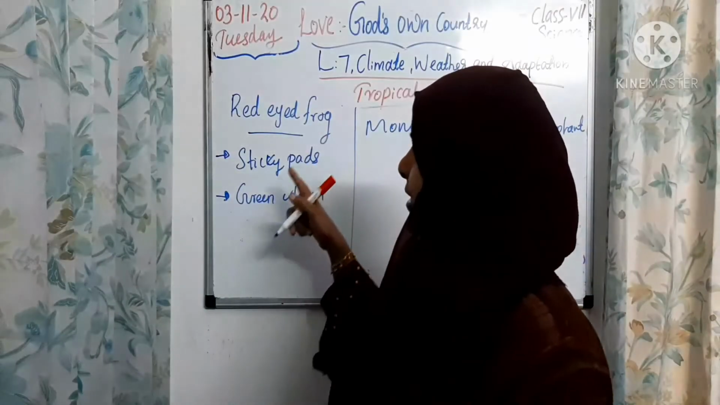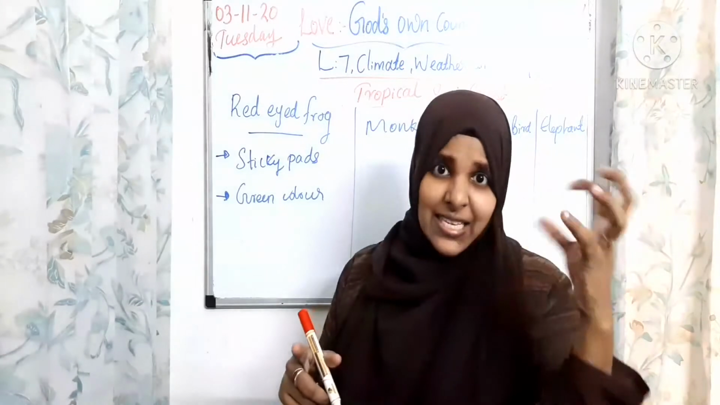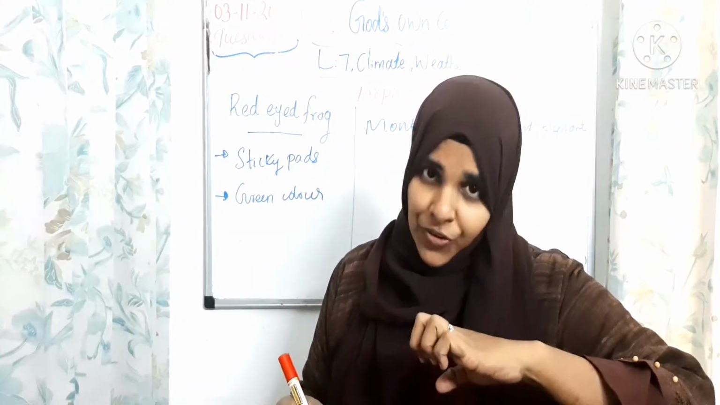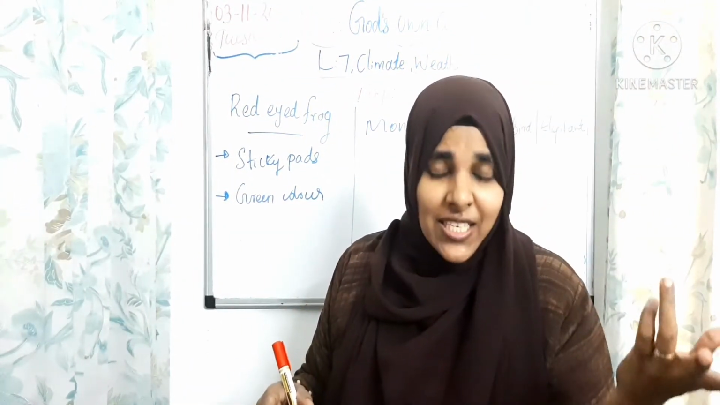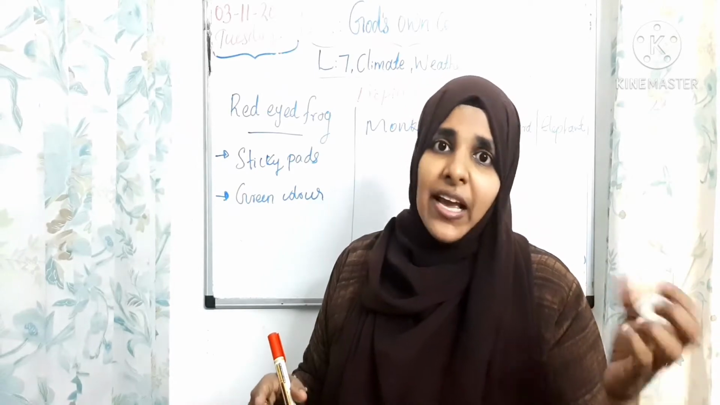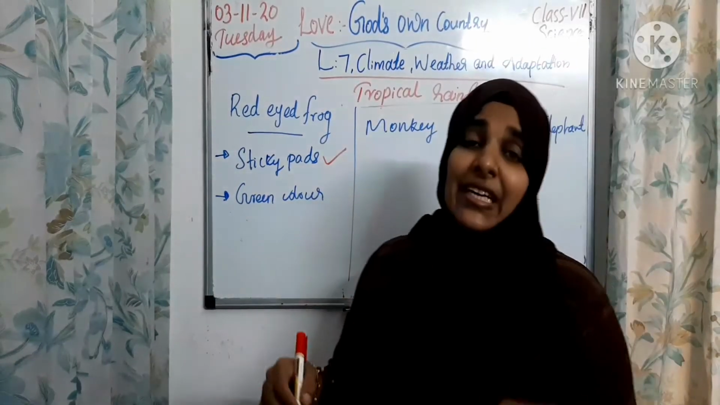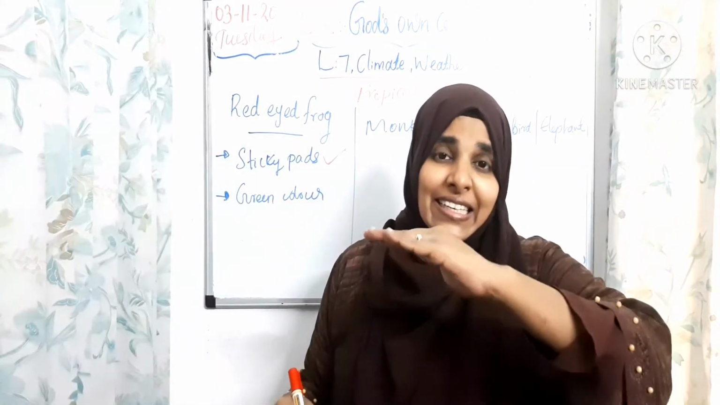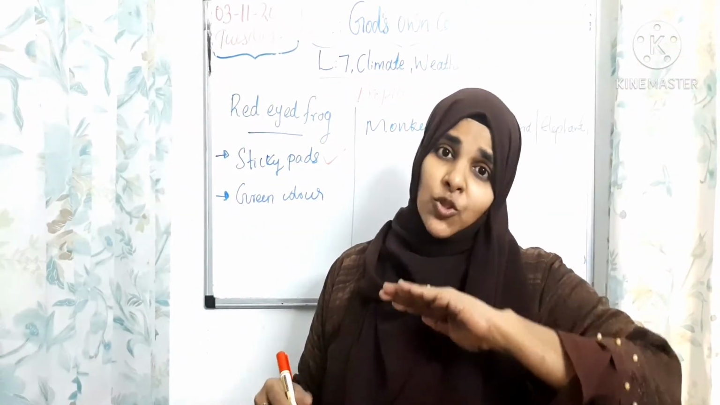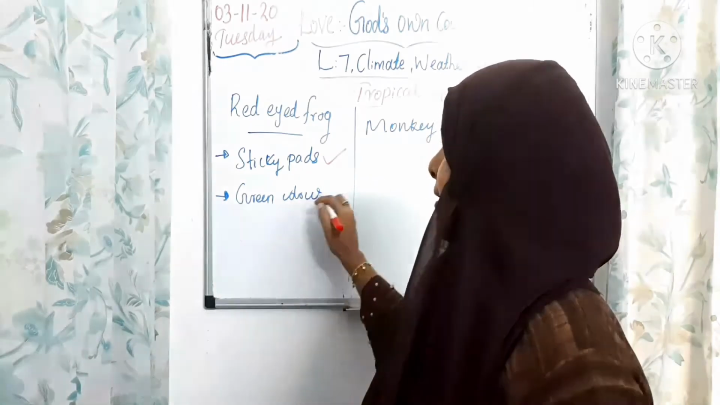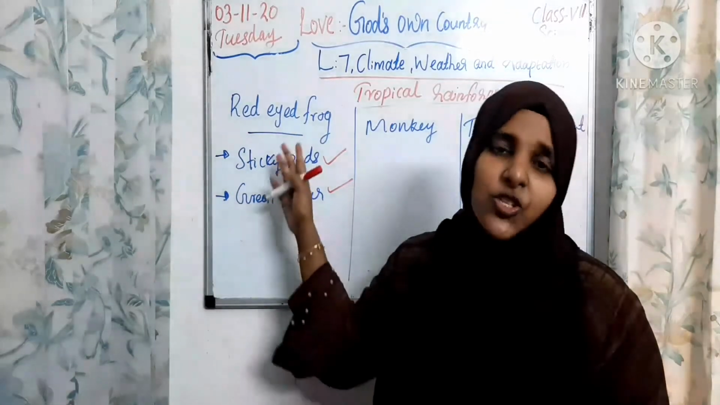Children, we know that the red-eyed frog has sticky pads on its feet. Why, children? What is the adaptation of that sticky pad? It helps for climbing on trees, right? And its body is green colored, which helps it to hide in leaves. So these are the two adaptations of the red-eyed frog.